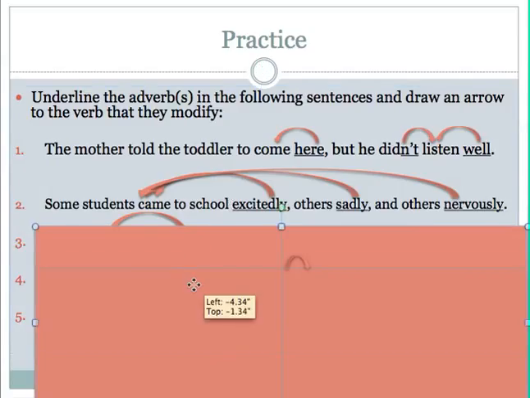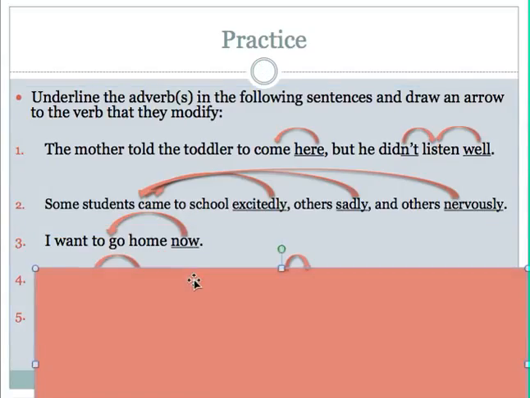Moving on to number 3. "I want to go home now." I'm going to look for any verbs. I've got want and I've got to go. How, where, or when do I want? There was nothing there telling me. How, where, or when do I go? Now. So now is going to modify the verb to go.